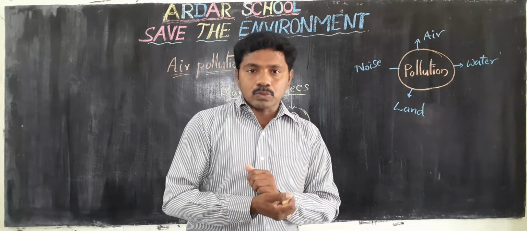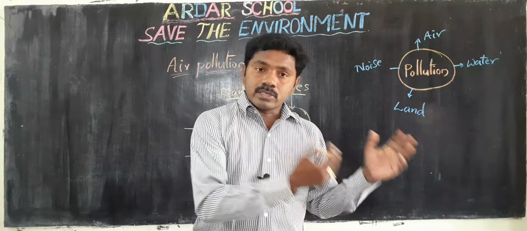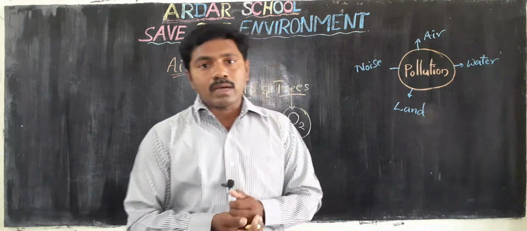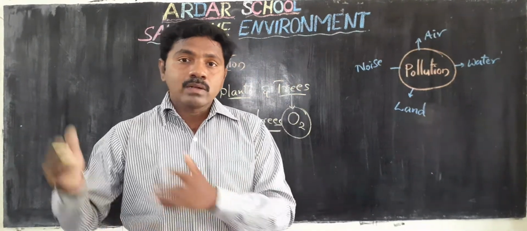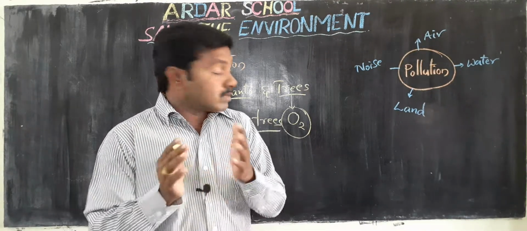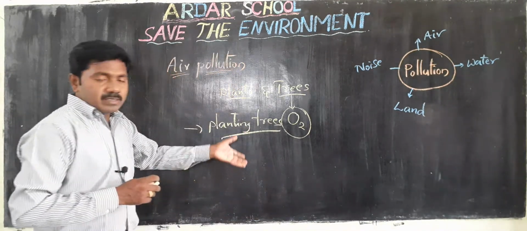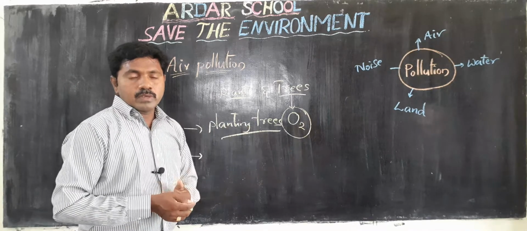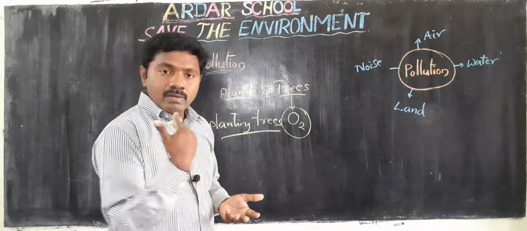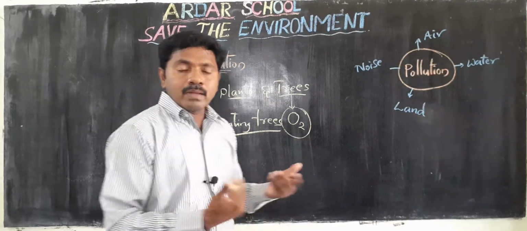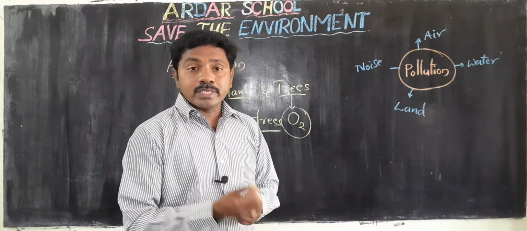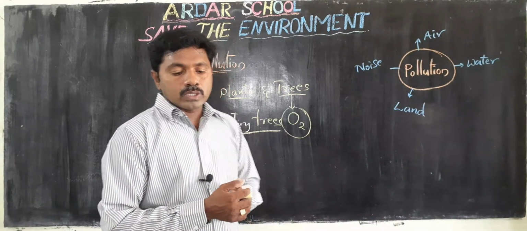So it is not good. Why? Because those vehicles release smoke and pollute the air. That's why for small, walkable distances, you can go on foot or by bicycle. Okay, it is good.